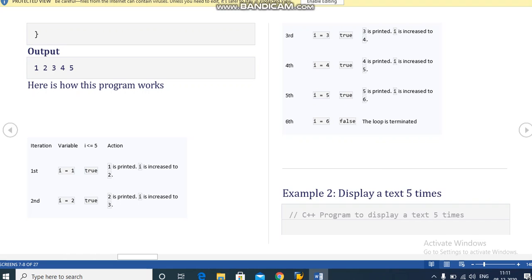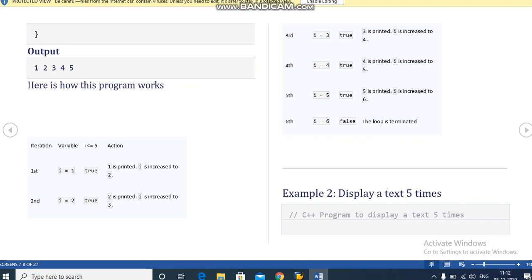Then the third iteration. The iterations continue up to the sixth iteration, because the starting iteration is 1: 1 2 3 4 5 6. At 6, the condition I less than or equal to 5 fails. So the sixth iteration will be reached, but it will not be executed. It means 5 iterations will be executed.